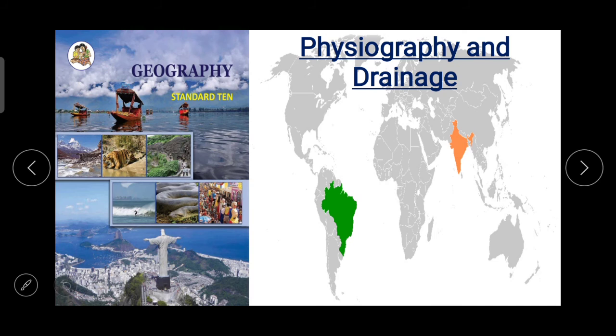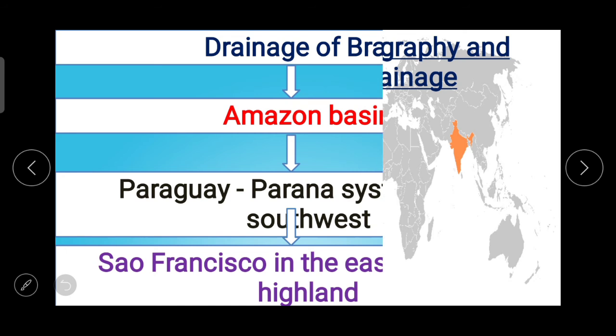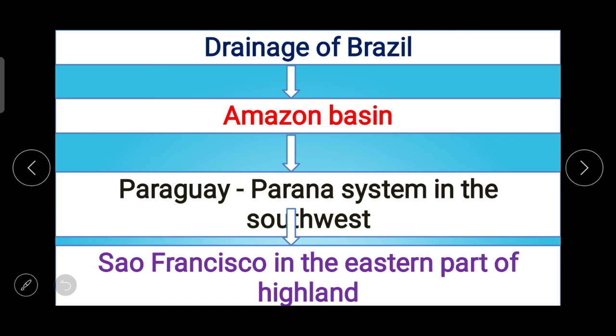My dear students, today in Standard 10th Geography, we will be learning the topic Physiography and Drainage. In the first part of this topic, we have already learnt about the Physiography of India and Physiography of Brazil. In the Physiography of India, we learnt about the Himalayas, the North Indian plains, the peninsula, coastal plains and island groups. Now in the drainage, we have to talk about the drainage of Brazil and drainage of India.